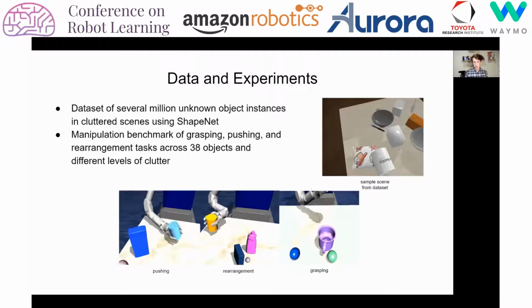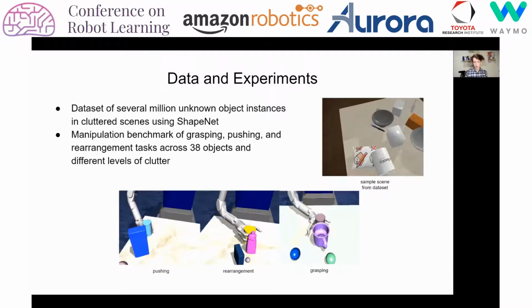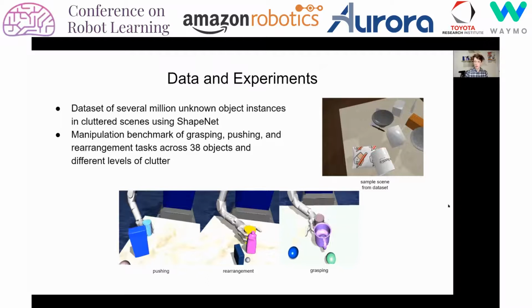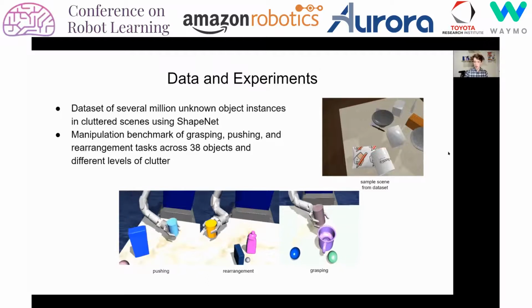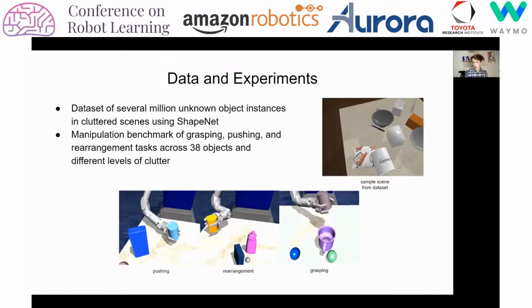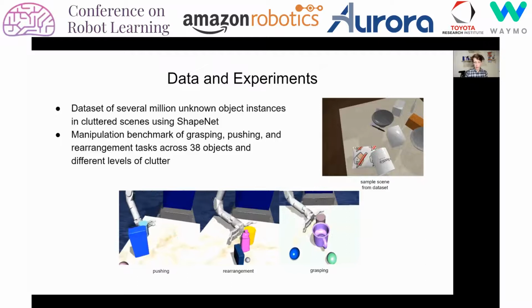To train our instance segmentation network and our 3D reconstruction network, we created a dataset of several million unknown object instances and cluttered scenes using the ShapeNet object database. On the right here, you can see a sample image from this dataset, and objects are sitting on top of each other and interacting in complex ways.